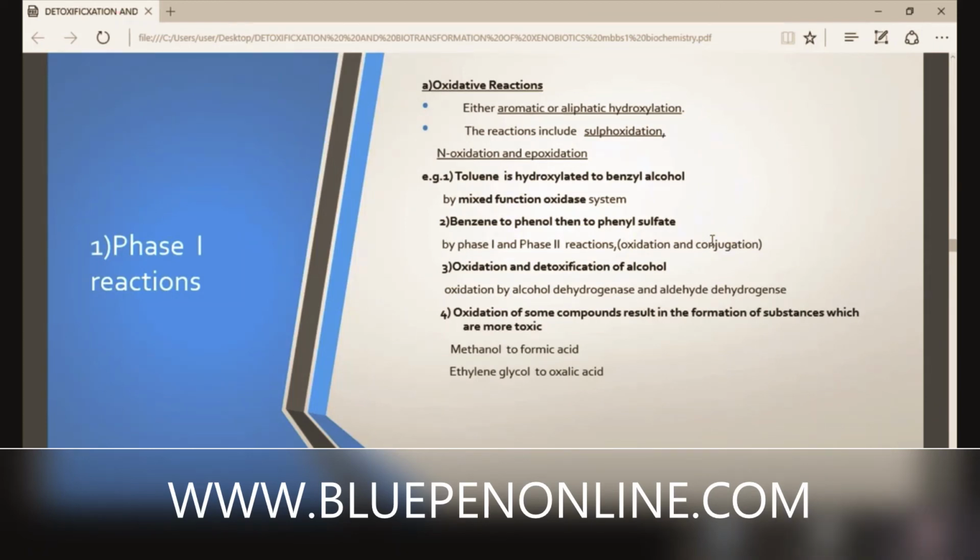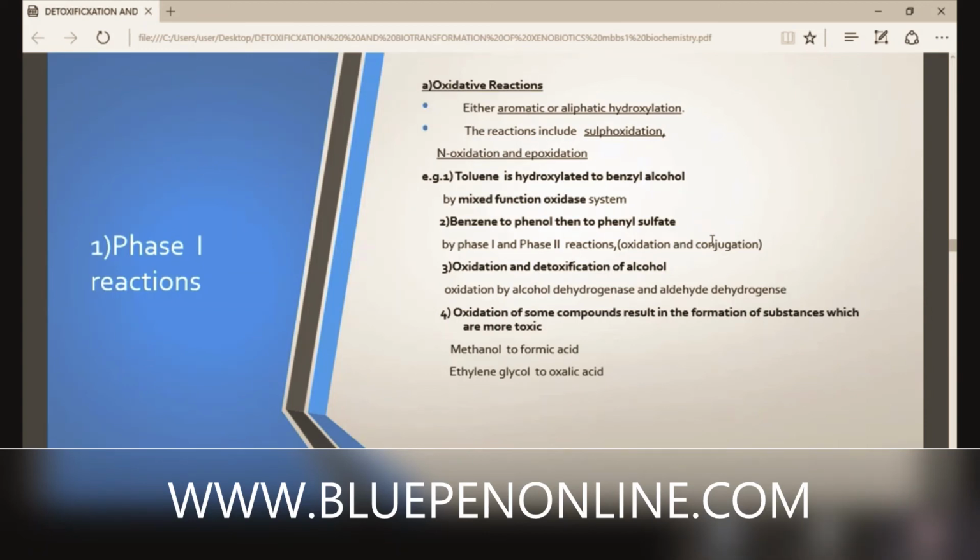So many alcoholics are there. So what happens to this alcohol in our body? We must know the mechanism. How is it detoxified? By oxidation, by two enzymes. Which are the two enzymes for the oxidation of alcohol?